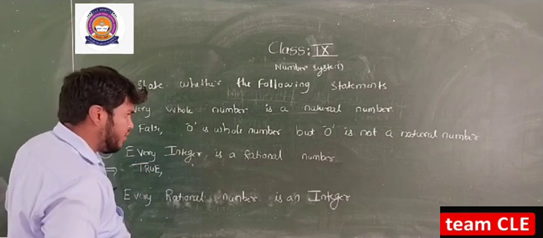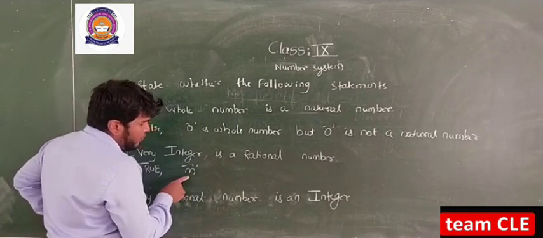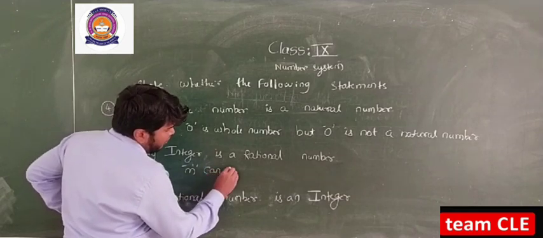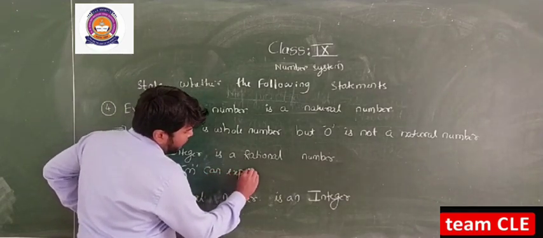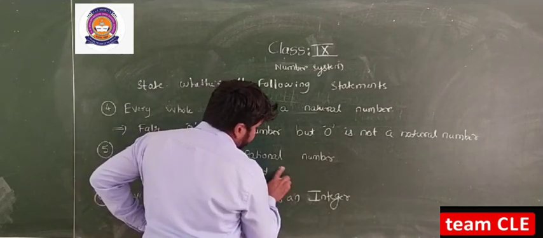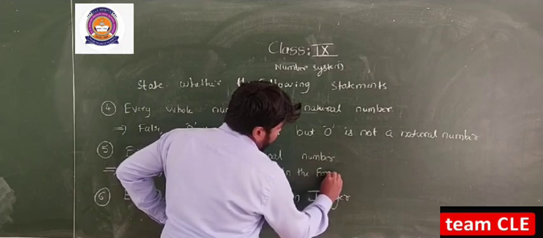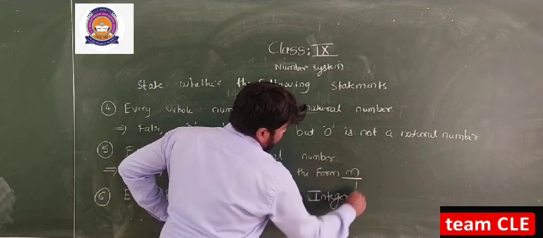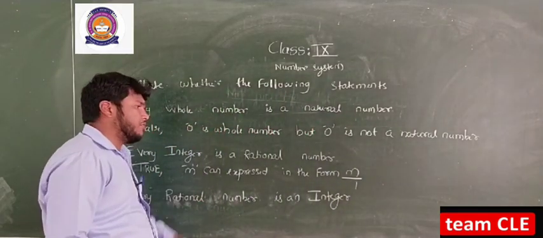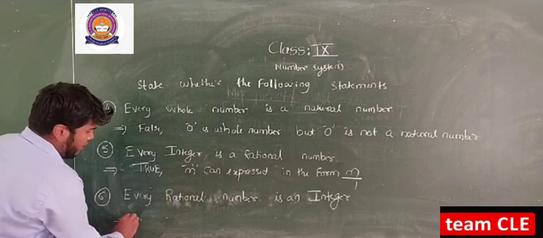Why? Because every integer is a rational number. If I consider an alphabet m, so m is an integer, m can be expressed in the form of m by 1. Hence it can be a rational number. So true, because m can be expressed in the form of m by 1. Hence it is true and it is a rational number.